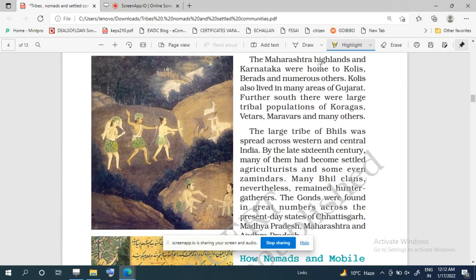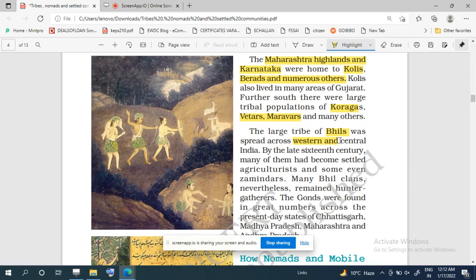Then we see in Maharashtra, the Highlands, and Karnataka, there lived Kolis, Berads, and many other tribes. Kolis used to live in Gujarat also. These are the important tribes who were spread across the complete subcontinent. Other than this, there were Koragas, Vetars, and Maravars tribes also. And one more important tribe was Bhil, which was spread across western and central India.